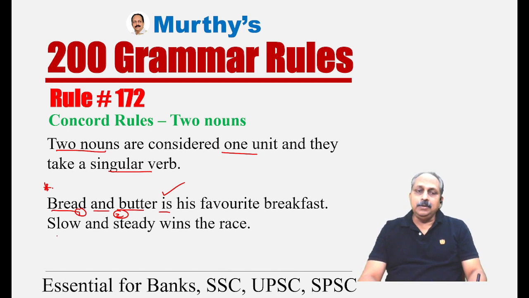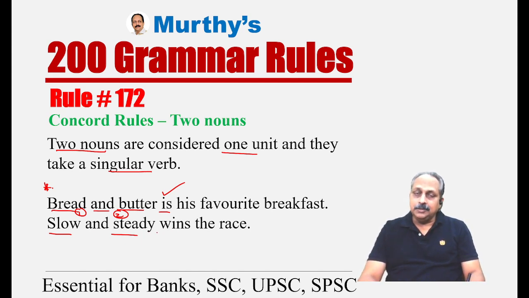One more example: slow and steady wins the race. Here, slow and steady, again we have two words. They could be nouns, they could be adjectives. That doesn't matter. Two nouns or two adjectives considered one unit, then we have to use a singular verb.